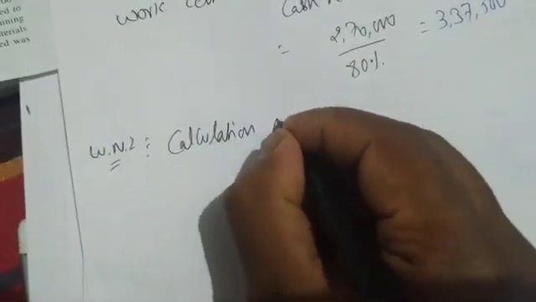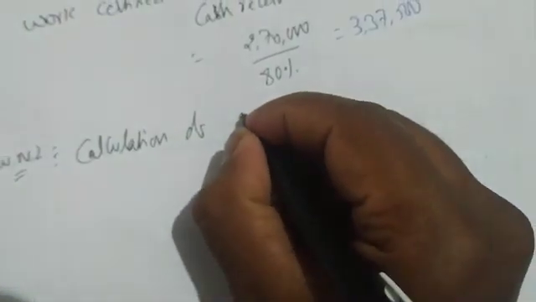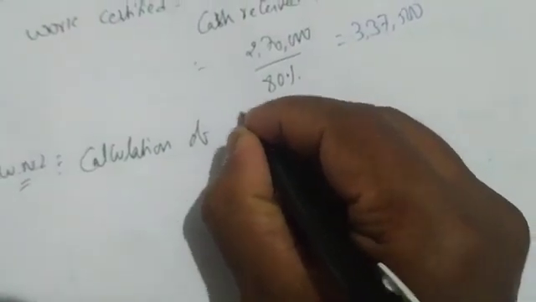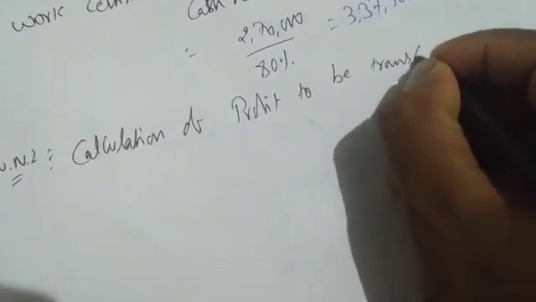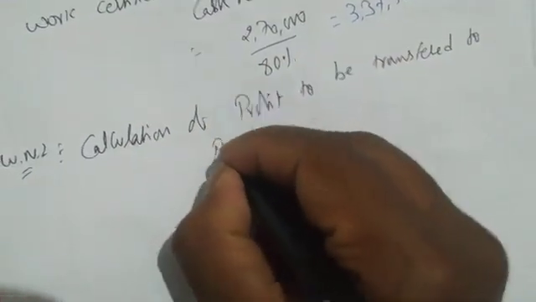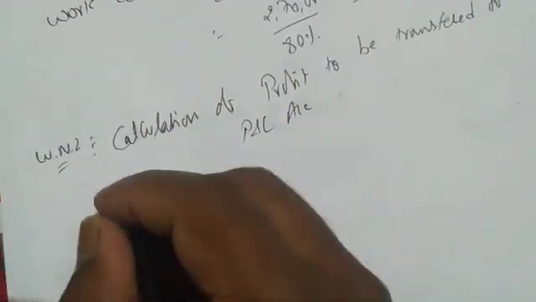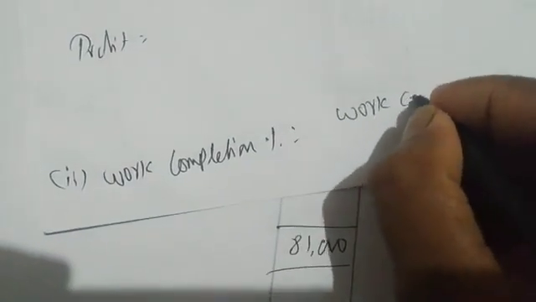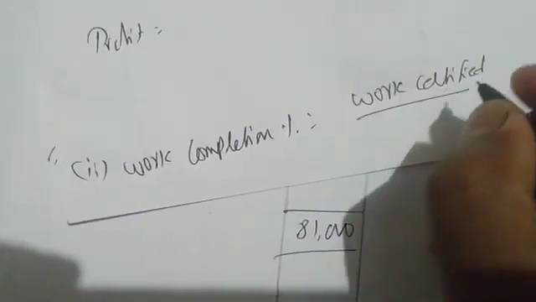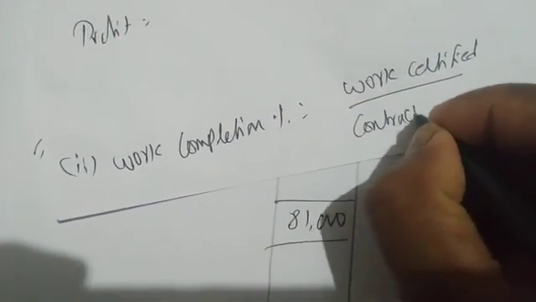Calculation of profit to be transferred to profit and loss account. Okay, so first, we don't know how much profit should be transferred, so we will find out the work completion percentage. How to find out? Work certified divided by contract price.